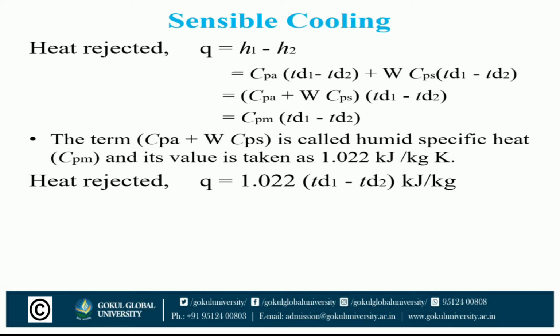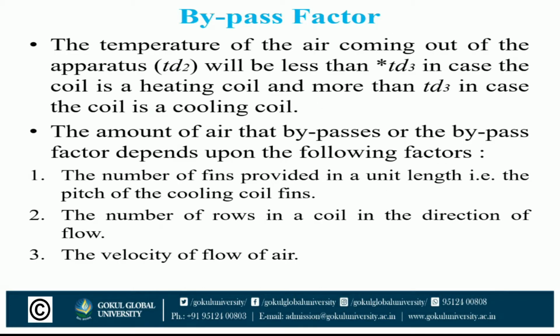So in simple form, the heat rejected Q is equal to 1.022 times (TD1 minus TD2), where TD1 is the air inlet temperature and TD2 is the air outlet temperature. For air conditioning purposes, the sensible heat per minute is SH equal to m_s CPM delta T. We use this extra equation in the sensible cooling process.